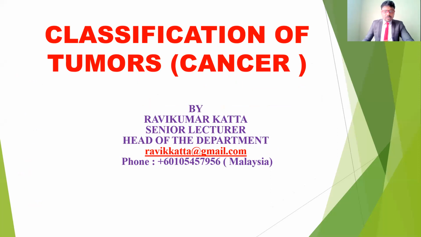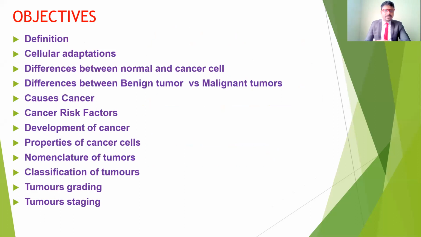In this topic, I'm going to cover the definition of tumors, what cellular adaptations are, the difference between the normal cell and the cancer cell, and the difference between benign tumors and malignant tumors, the causes of cancer, risk factors of cancer, how development takes place in the cancer cell, and also the properties of the cancer cell, nomenclature of tumors, classification of tumors, grading and tumor staging. All these things I'm going to cover in this topic.